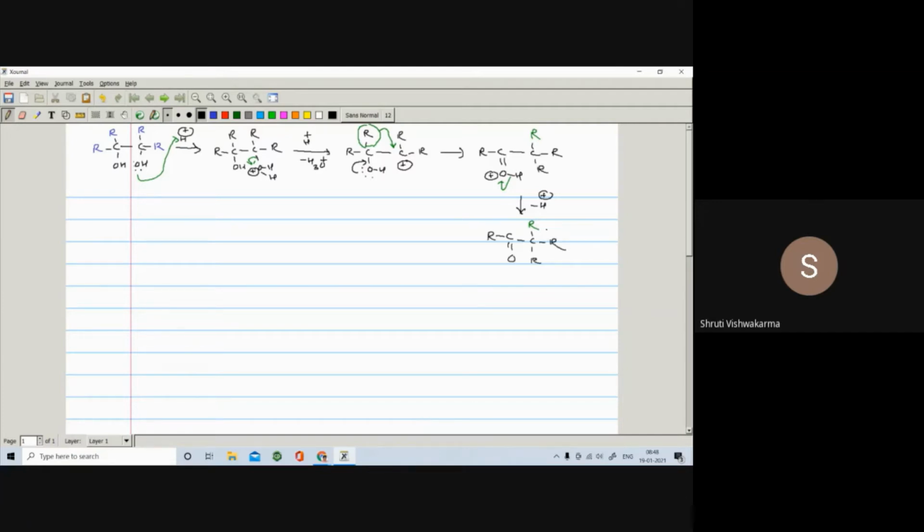This means the conversion of pinacol into pinacolone takes place. Okay. Now, in the next example that I have asked, you have a compound like this: here is the carbon, here is also carbon, and here is OH, and here is an OH.